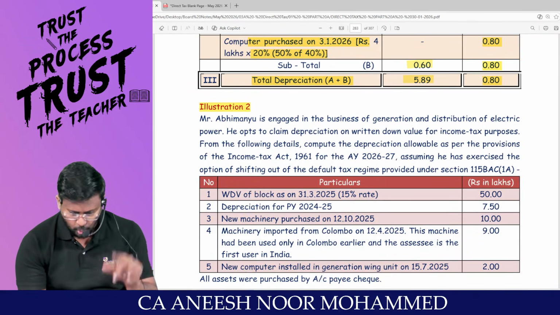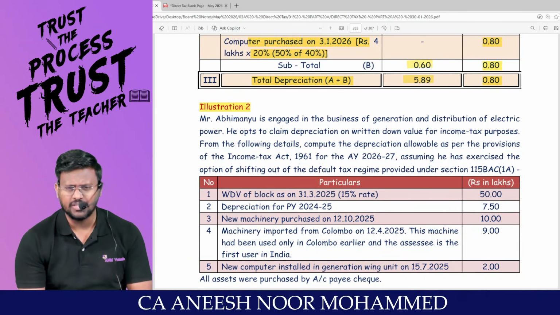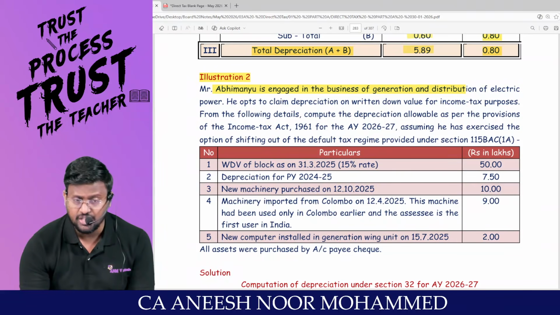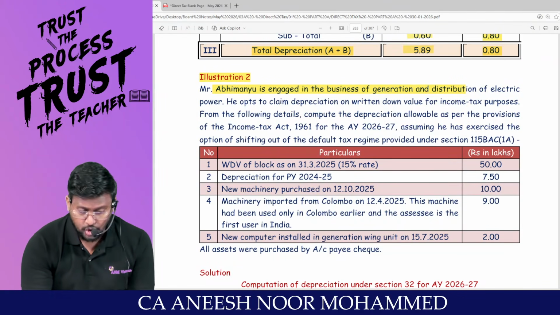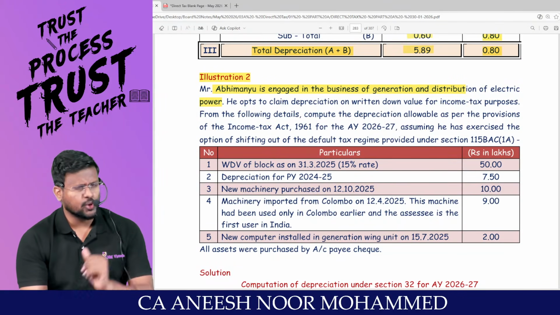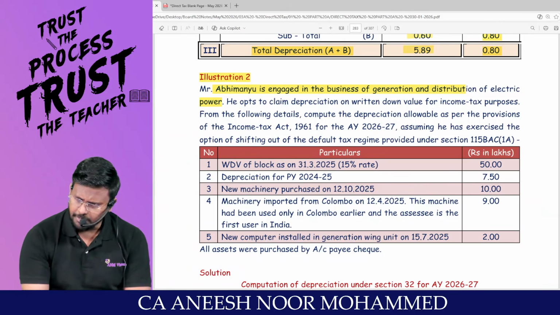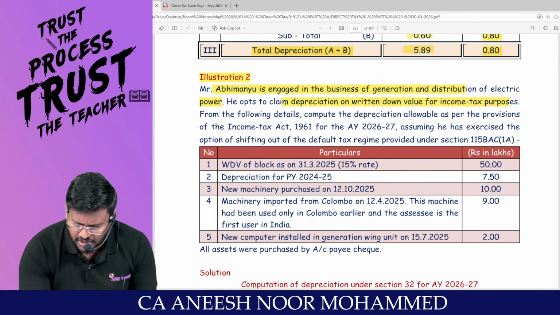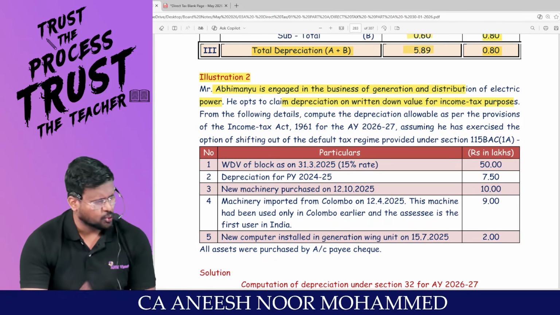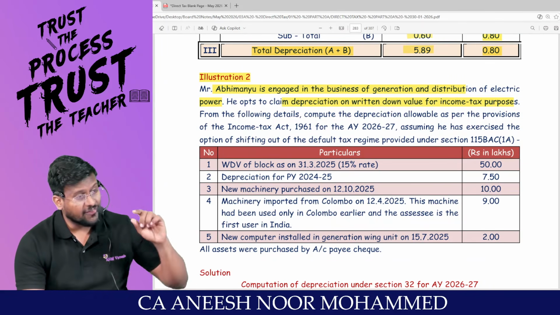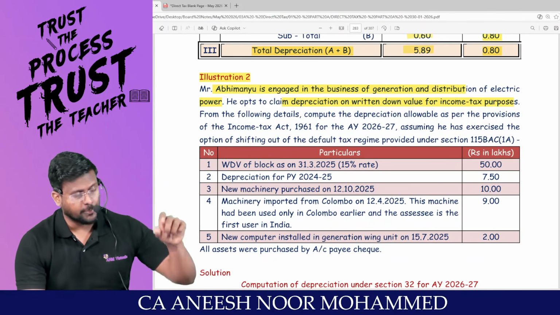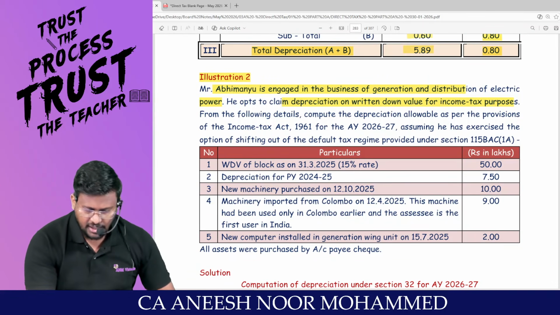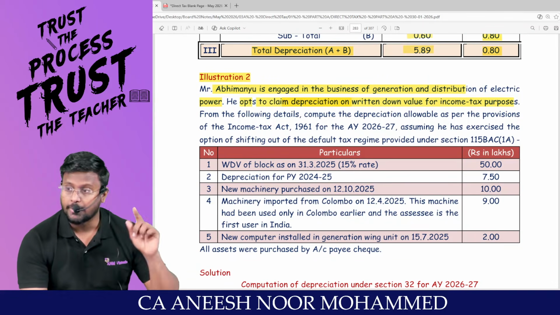Even illustration number 2 is also from the area of section 32, depreciation. Mr. Abhimanyu is engaged in the business of generation and distribution of electric power. Sir, even though he is in electric power, you are entitled to claim additional depreciation. He opts to claim depreciation on WDV for income tax purposes. Super. Because only for a power sector undertaking they have the option to choose either the SLM method or the WDV method. This person opts for the WDV method.